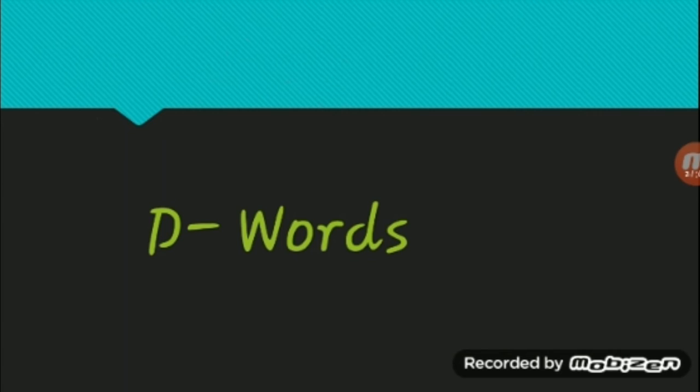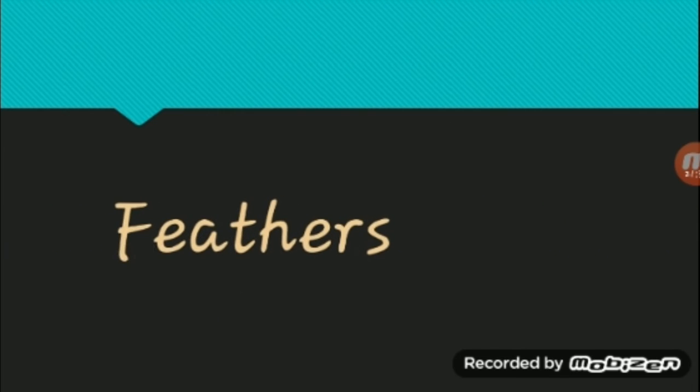So what have we seen so far? We have seen how birds fly, the feathers of the bird, the beaks of the bird, the feet and claws of the birds, and then finally the nesting of the birds. So we are going to learn some D words as we are coming to the end of the lesson. Shall we go into the D words? The first word, how do we spell it?